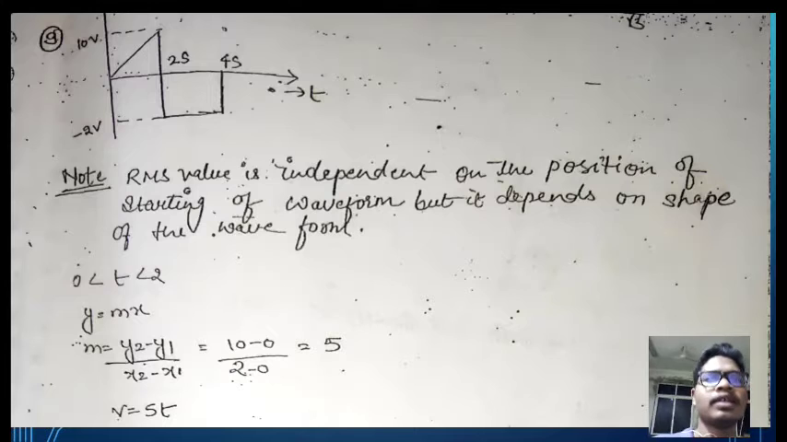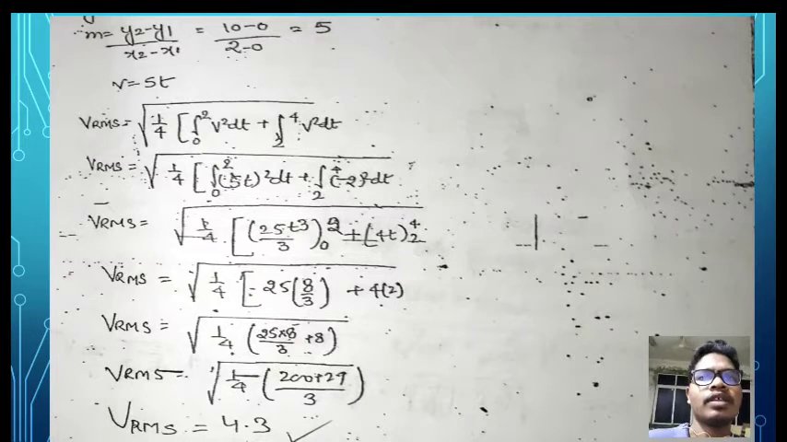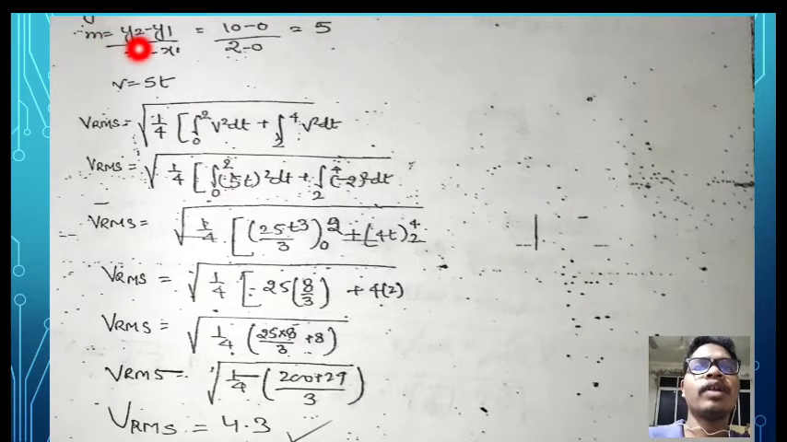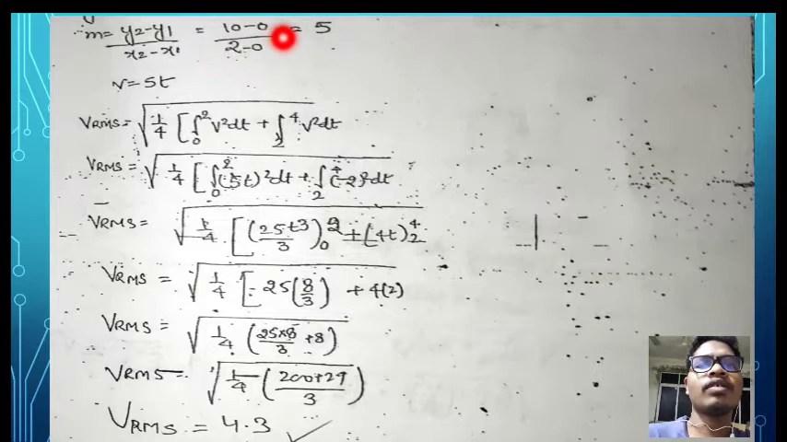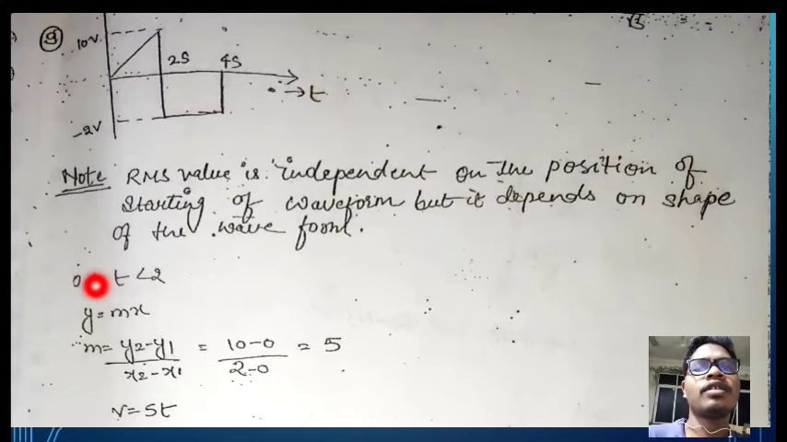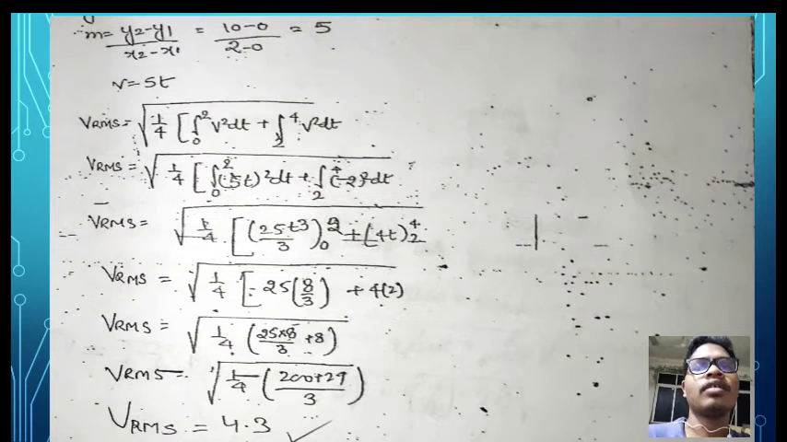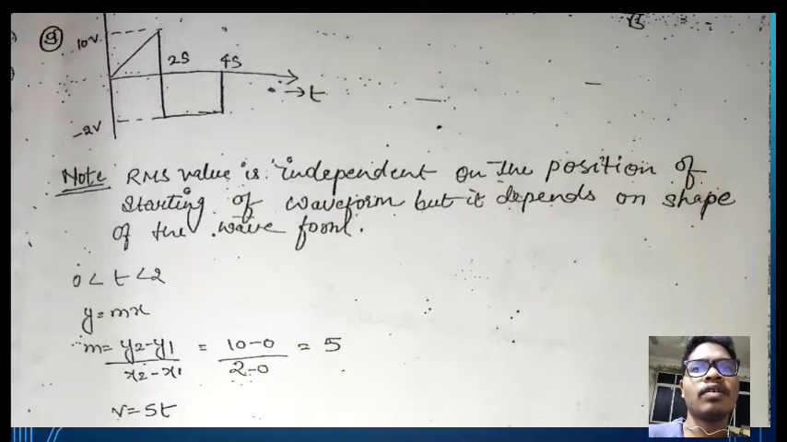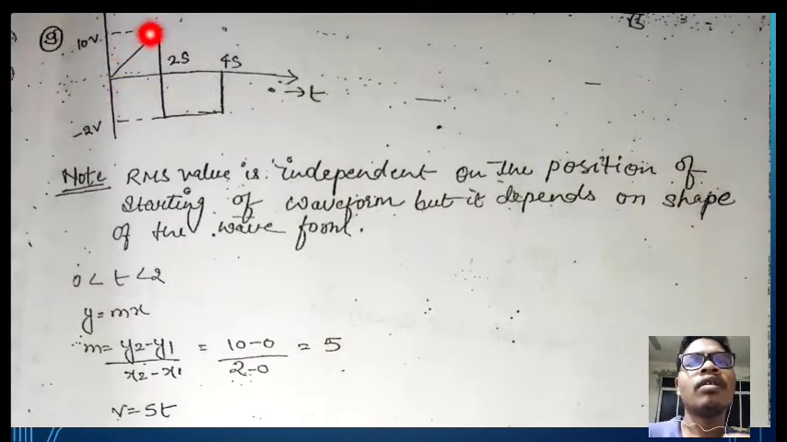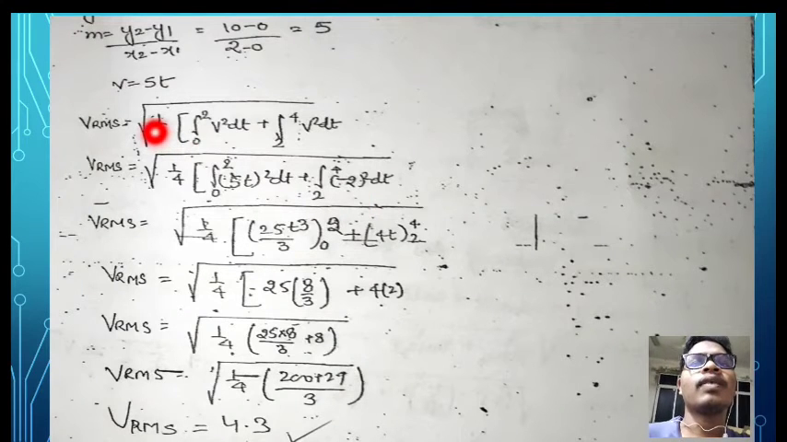So let us calculate the RMS value of that figure. Here m is equal to y2 minus y1 divided by x2 minus x1, which is 10 minus 0 divided by 2 minus 0, equal to 5. So voltage is equal to 5t from 0 to 2 seconds. Now the RMS value is the square root of 1 divided by 4. Why are we taking 1 divided by 4? Because we are considering the full cycle, which is 4 seconds. That's why we are taking 1 divided by 4.